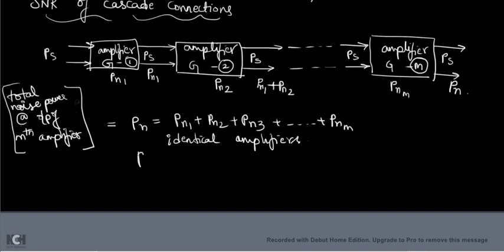For identical amplifiers, the total noise power is nothing but M times Pn1. Understood? If all the noises are the same, you can simply write it as M into Pn1, since there are terms 1, 2, 3, up to M. Pn1 stands for the noise power of the first amplifier. So this is the total noise power if all the amplifiers are identical in nature.